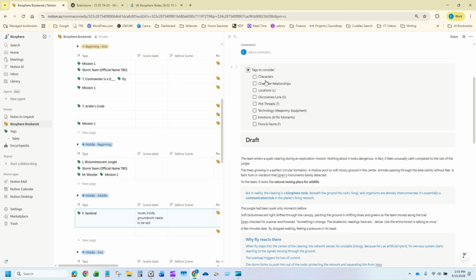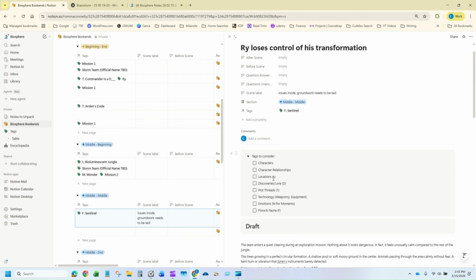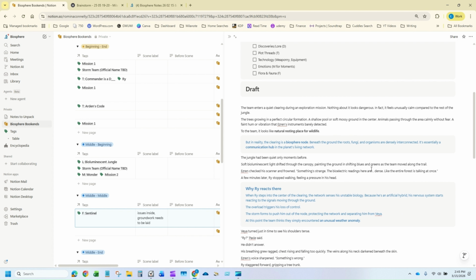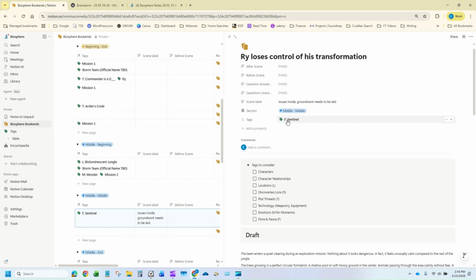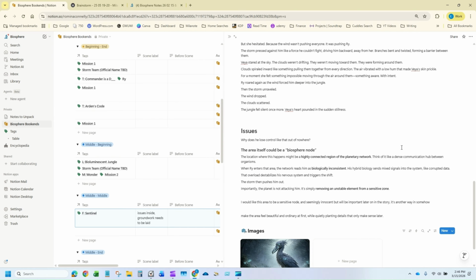I am also trying to keep some structure in the tags by indicating, so for locations it would be L, so this is the location one, and it's not absolutely required, it's if I want it or not. And then discoveries would be D, plot threads would be T, sorry. And then I can also indicate the emotions for that moment. So in this moment here, it'll be wonder. For this moment, I don't know yet, but I can track that. And then the flora and fauna that appears. So in here, the sentinel will appear here. And you can also bring in the other databases in the background that you have.